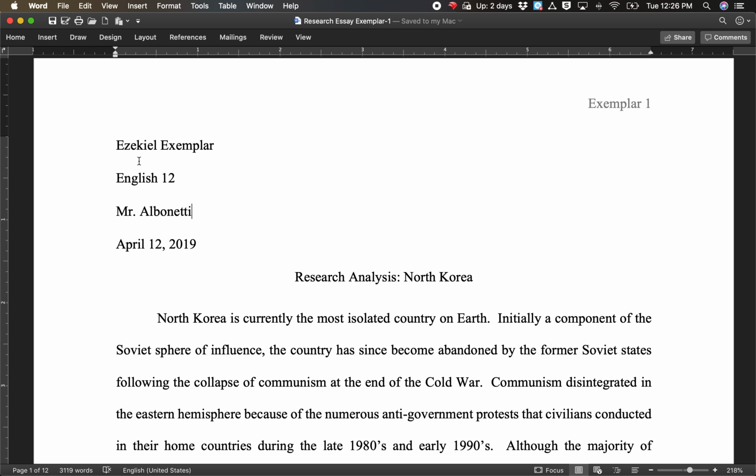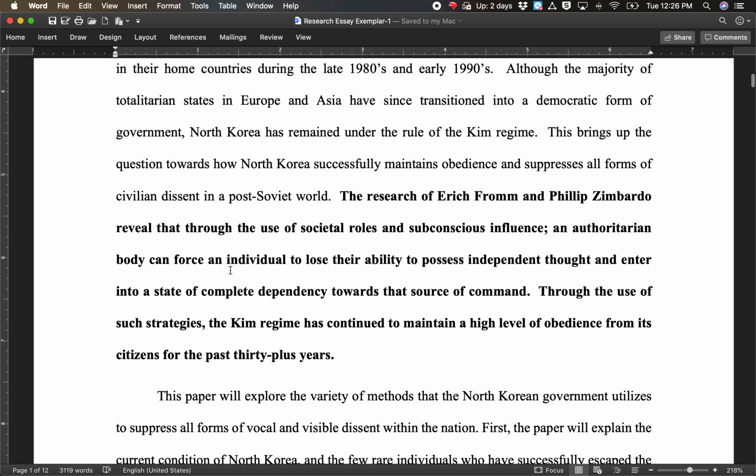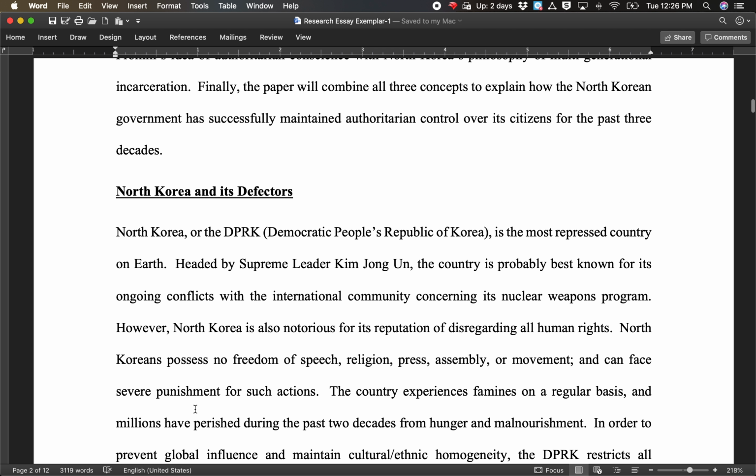My main suggestion regarding transition sentences is to make them complete sentences. That's my main suggestion. So let's watch what this student does. He wrote about North Korea. We don't need to read all of the essay. He has an introduction, he has his thesis statement, and then he has the first section. The first section is all background information, so we're going to skip it.